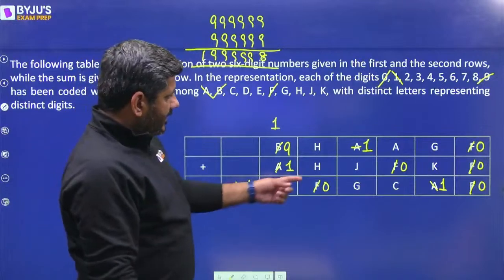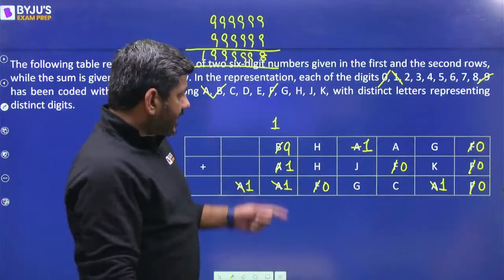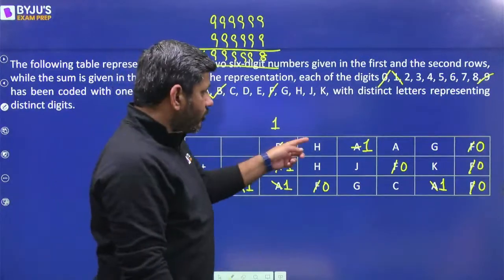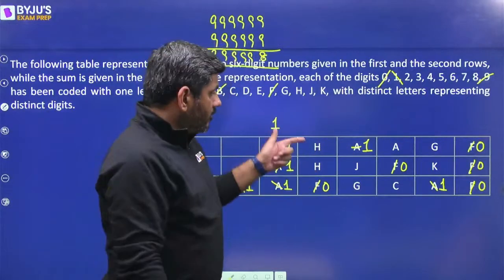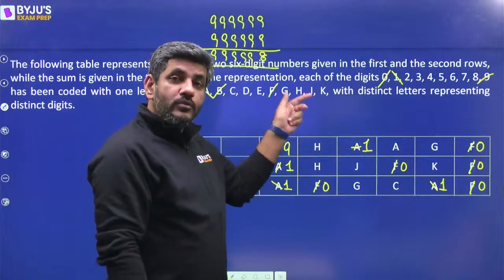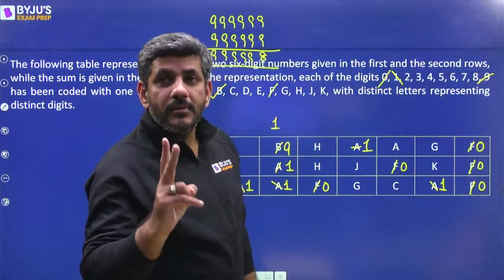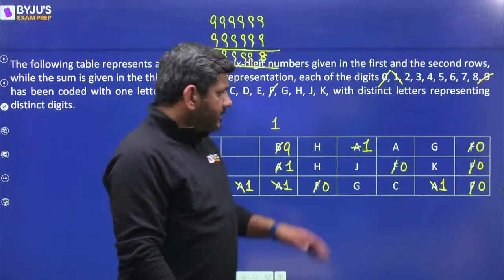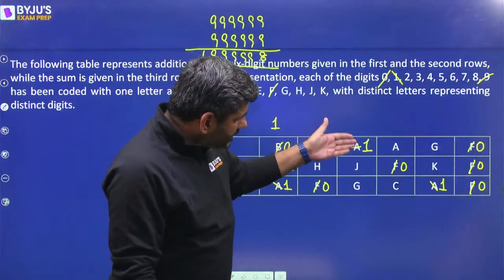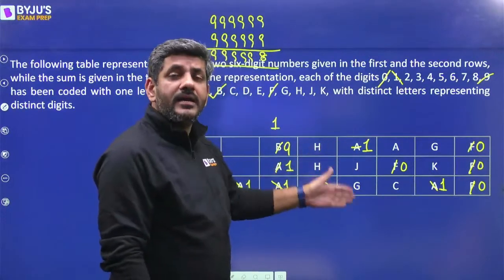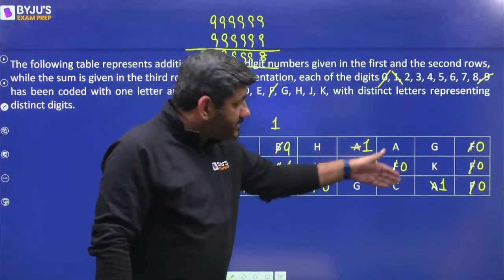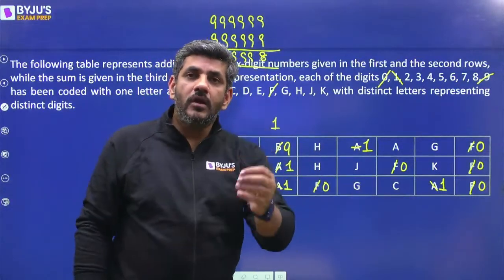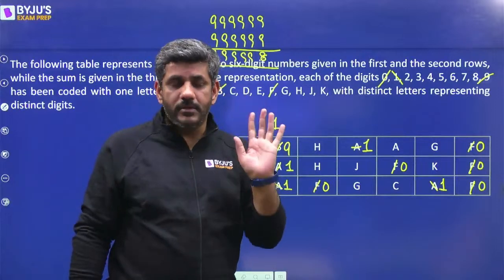Next thing. अब यहां 0 मुझे दिख रही है. 0 कैसे आ सकती है? कहने से 5 plus 5, 10 is the only possibility. No. You would say, sir, ये भी तो हो सकता है 4 plus 4 आके पीछे से 2 कैरी ओवर आ गया हो. 4 plus 4 is 8, 8 plus पीछे से 2 carry over. But the point is if only 2 numbers are added, you can never have a carry over of 2. अगर ये 9 भी होता और ये भी 9 होता, 9 plus 9 18 भी मुझे आगे एक ही कैरी ओवर देता. 9 plus 9 में पीछे से 1 कैरी ओवर आया होता तो भी 19 बन के एक ही कैरी ओवर देता. In any scenario you cannot have a carry over of 2 when two numbers are added.